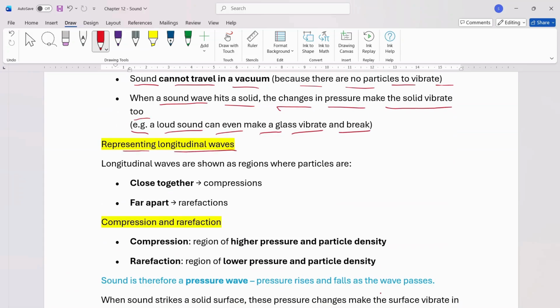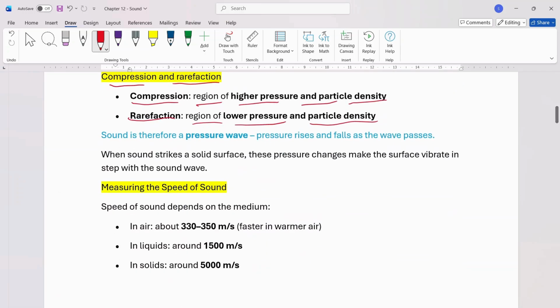Longitudinal waves are represented as regions where particles are close together, which are called compressions, and far apart, called rarefactions. Compression is a region of higher pressure and particle density, rarefaction a region of lower pressure and particle density. Sound is therefore a pressure wave. Pressure rises and falls as the wave passes. When sound strikes a solid surface, these pressure changes make the surface vibrate in step with the sound wave.